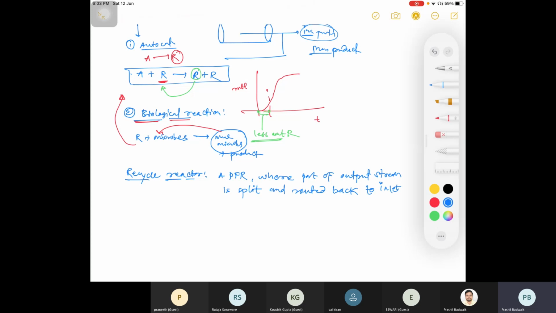Okay, so this is your definition of a recycle reactor.